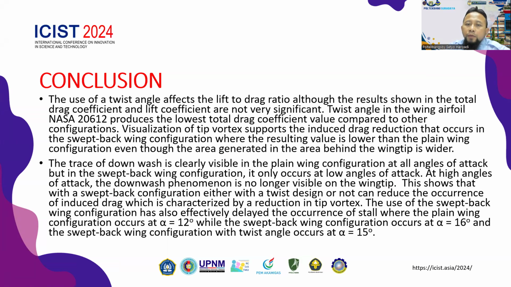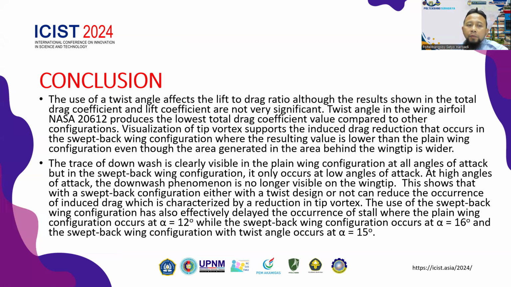of tip vortex supports the induced drag reduction that occurs in the sweepback wing configuration, where the resulting value is lower than the plane wing configuration, even though the area generated behind the wingtip is wider. The trace of downwash is clearly visible in the plane wing configuration at all angles of attack, but in the sweepback wing configuration, it only occurs at low angles of attack. At high angles of attack, the downwash phenomenon is no longer visible on the wingtip.